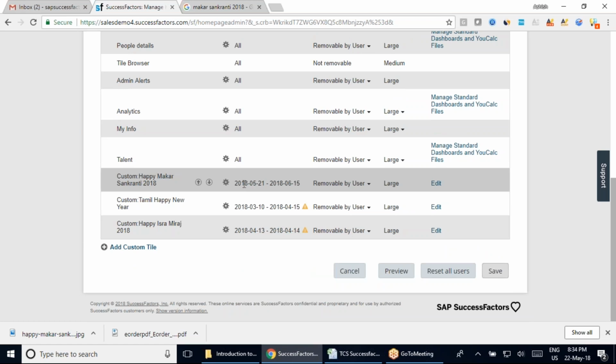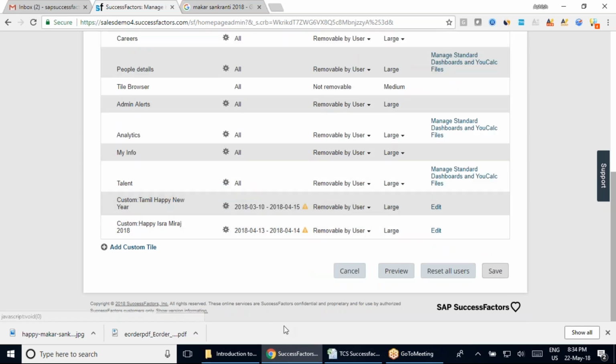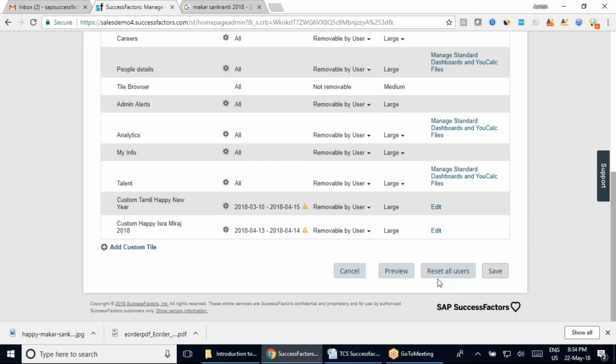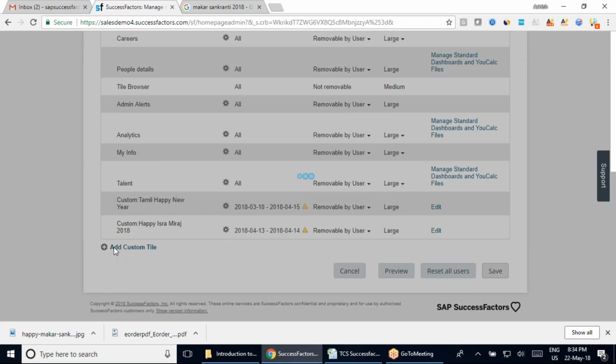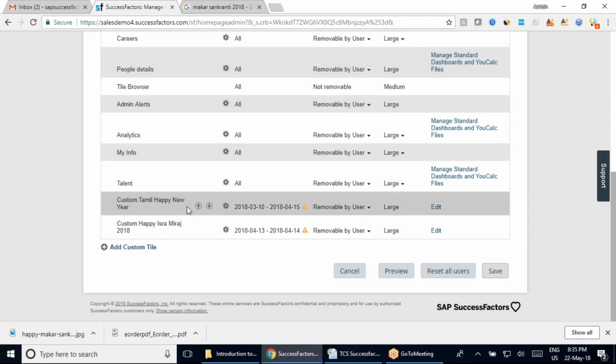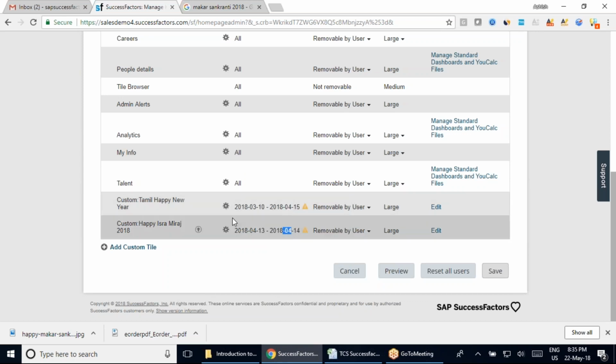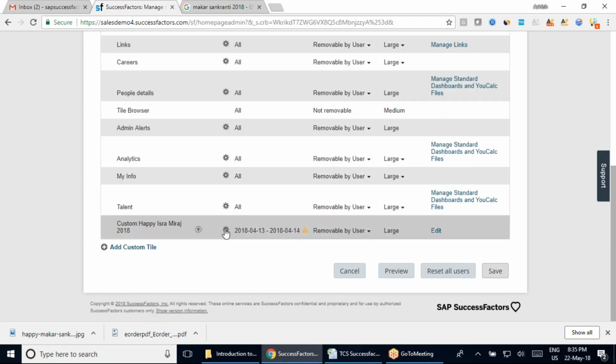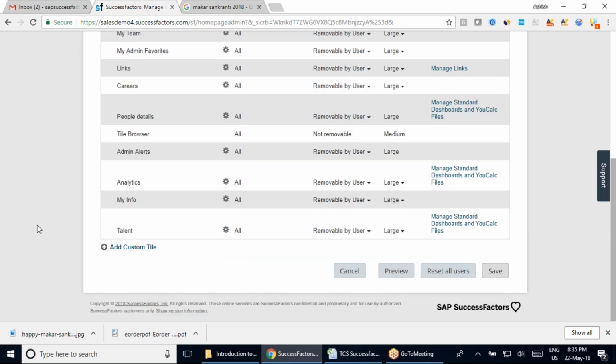So what you can do is move this tile into Not in use. You can save this, and you can reset all these details. After you have moved this tile, let me also remove this other tile, because this date is almost over. You can see this is no longer in the following; this is for the April month that we created. So this is no longer available, so I'm going to move it into Not in use, because this is for another batch that we have already done here.